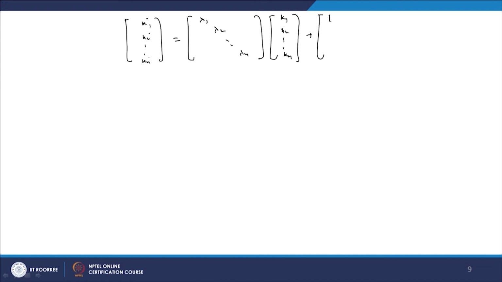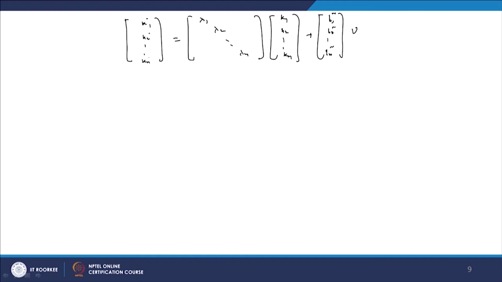k1 dot, k2 dot up to kn dot, that is equal to lambda 1, lambda 2 up to lambda n, here k1, k2, kn, and here b1 bar, b2 bar, bn bar into u.